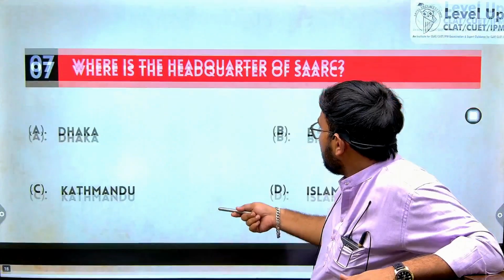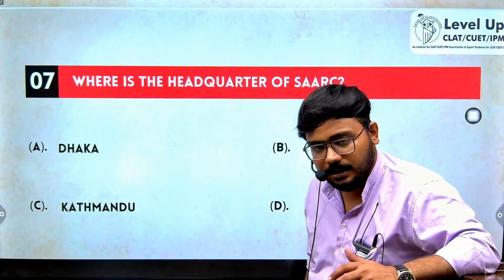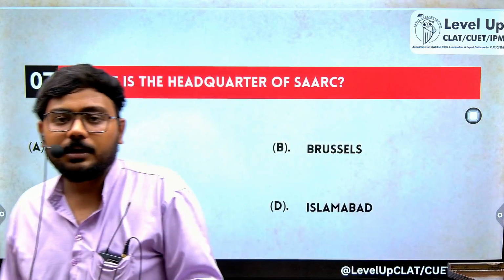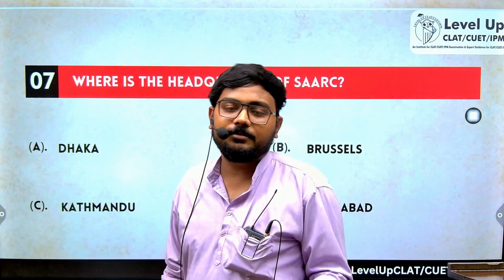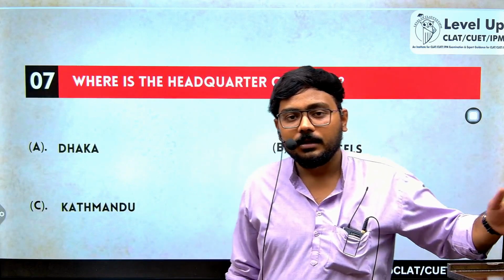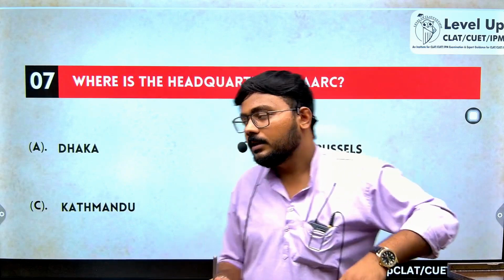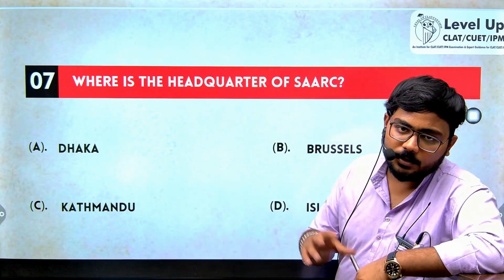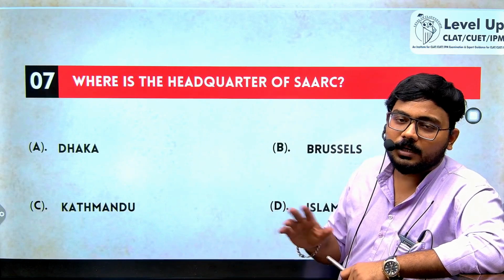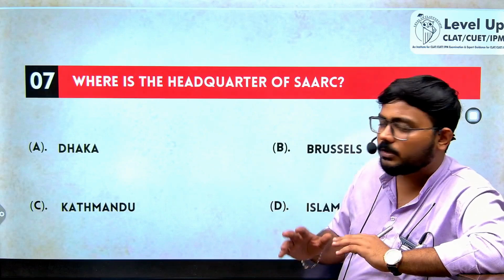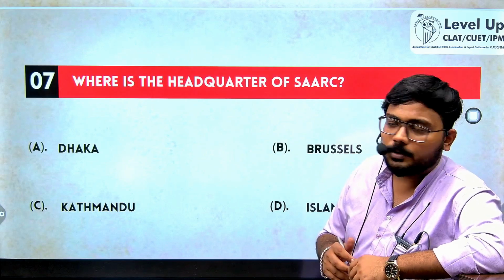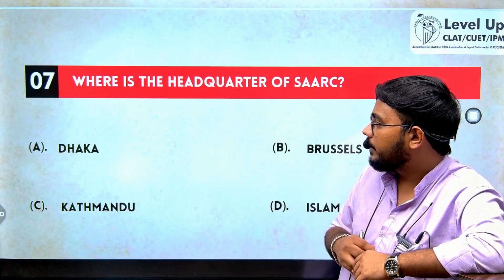Where is the headquarter of SAARC? Now what is SAARC? SAARC stands for South Asian Association for Regional Cooperation. So certain countries came together in the year 1985, formed their headquarters in Kathmandu, Nepal, and called themselves SAARC. SAARC का इस समय इतना relevance नहीं है because both India and Pakistan कभी भी एक consensus पे नहीं आ पाते. SAARC does not have huge significance these days, but still it's quite popular in the examinations, hence this question can be asked.